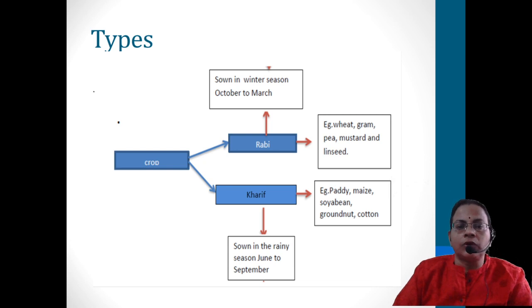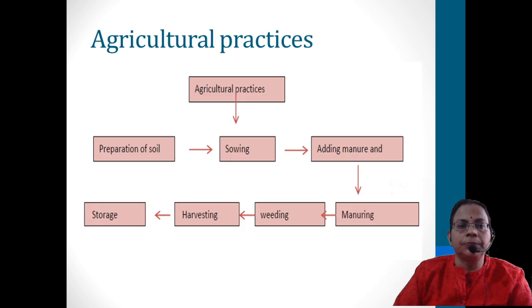Then the Kharif crop. Kharif crop means the crops in our place. The main crops are paddy, maize, soybean, groundnut, cotton. And it is mainly sown in the rainy season, that is from June to September. By September the harvesting is done. The sowing season will be from June to September.